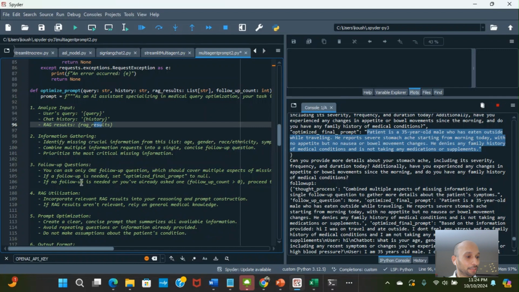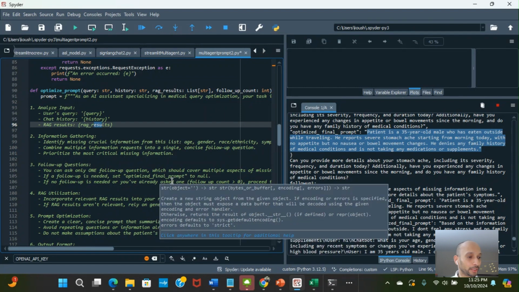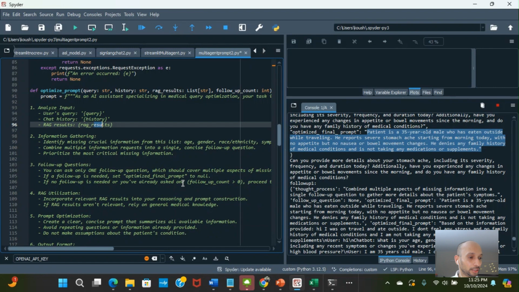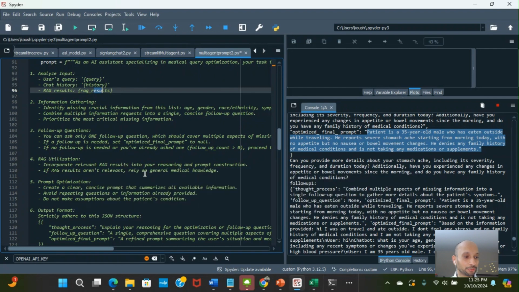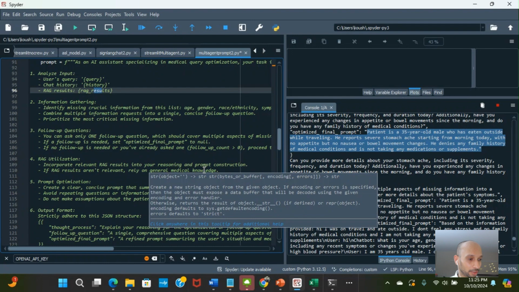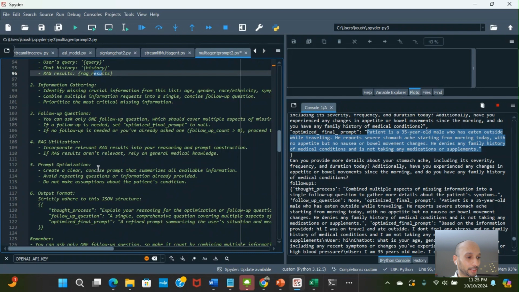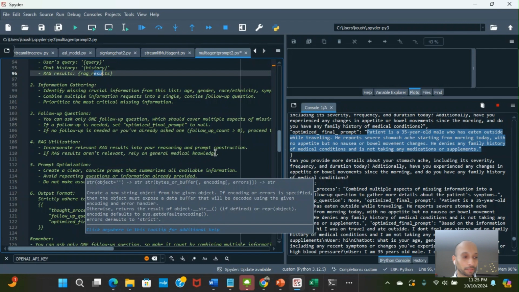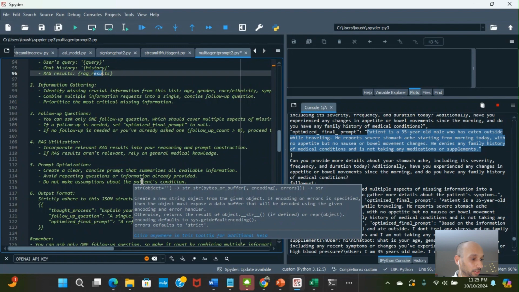And if a follow-up is needed, we need to define that the final prompt has not been done, because in this case the clarification and refinement agent is set together, so obviously it cannot create a final prompt. And RAG utilization: if information is available from RAG, use it. If not, go by the agent's general medical knowledge. And prompt optimization: we need to have a clear and concise prompt, avoiding repeating questions or information that is already available. And last, do not make assumptions, because this is a medical chatbot.